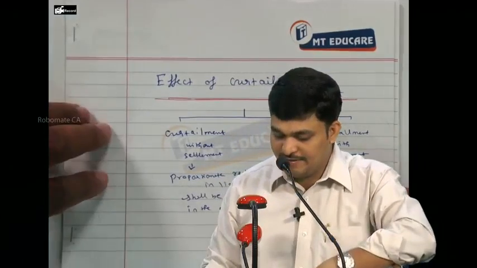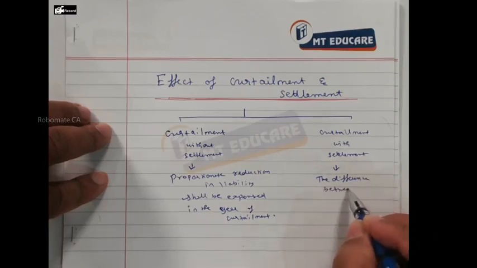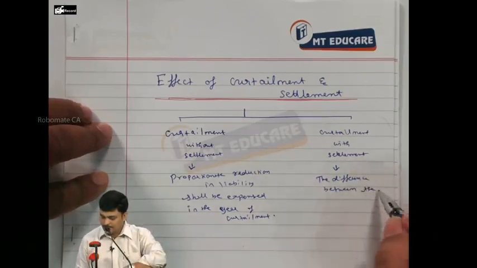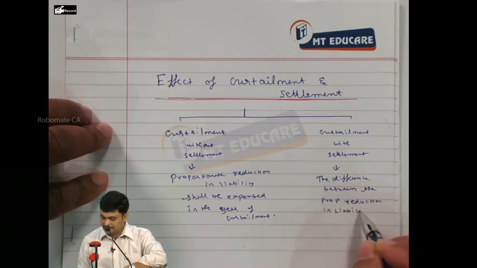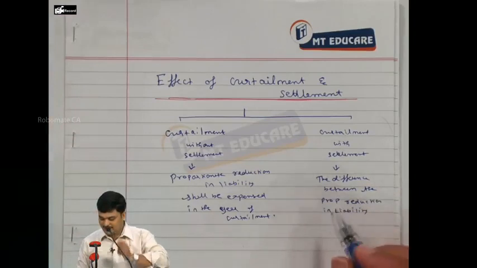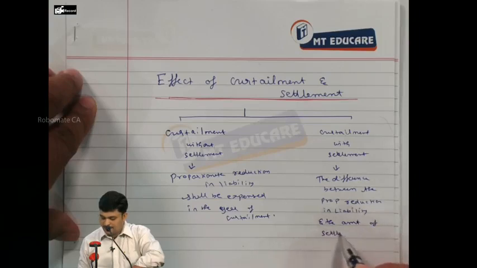In that case, the difference between the proportionate reduction in liability and the amount of settlement is adjusted against the defined benefit plan expense.